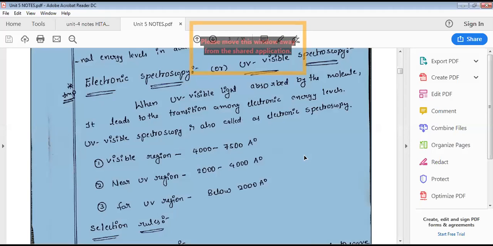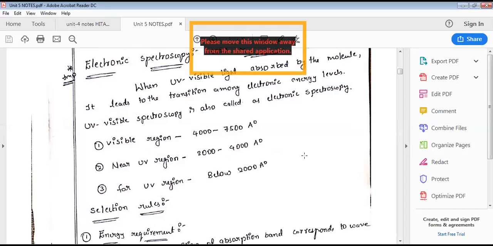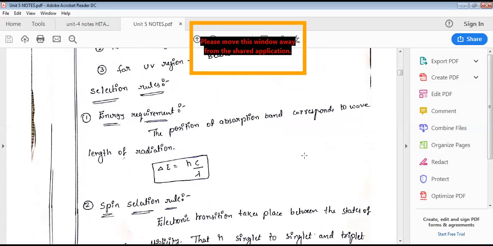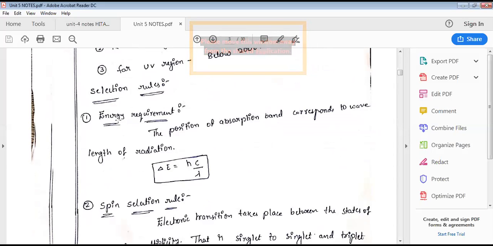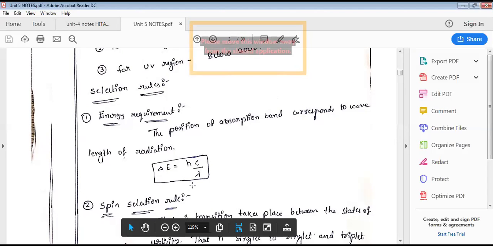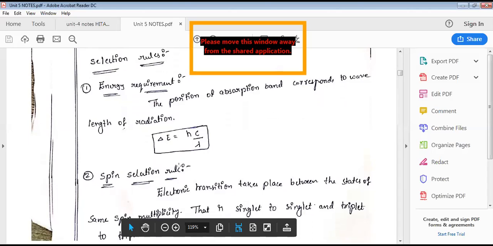So this is about the energy of this UV visible region. And the selection rule for UV visible, this is most important. If any molecule satisfies these selection rules, then only UV visible spectroscopy is active and the molecule exhibits these UV spectral lines. UV spectrum is obtained if the molecule satisfies these selection rules. Energy requirement: the given molecule should satisfy delta E is equal to hc by lambda. If the molecule possesses delta E equal to hc by lambda, then only that molecule is involved in electronic transition.